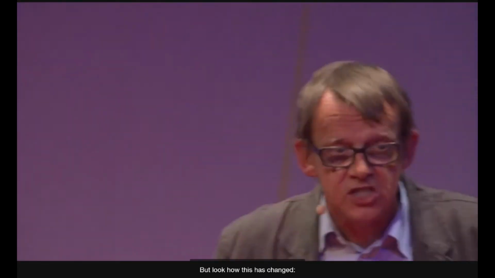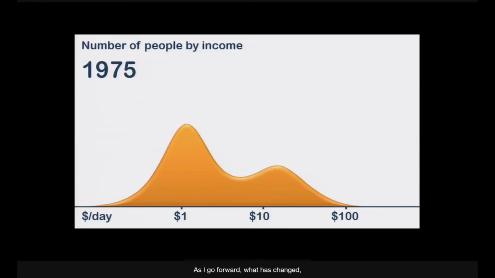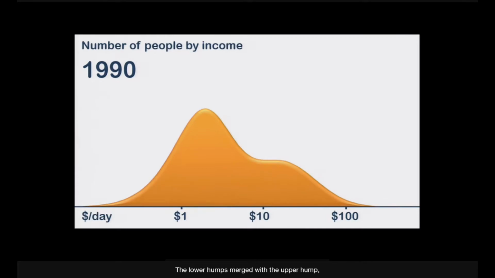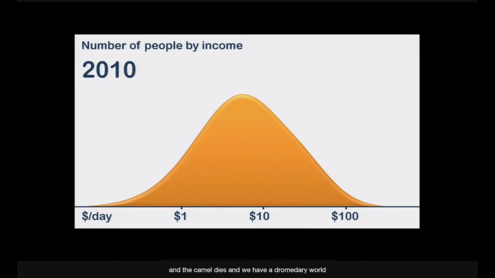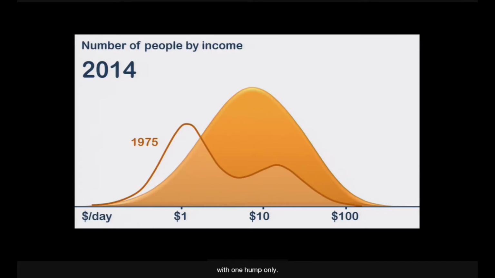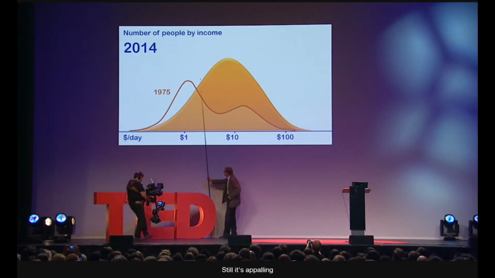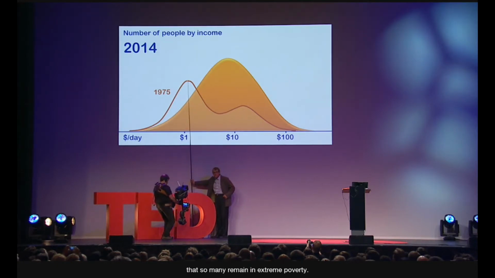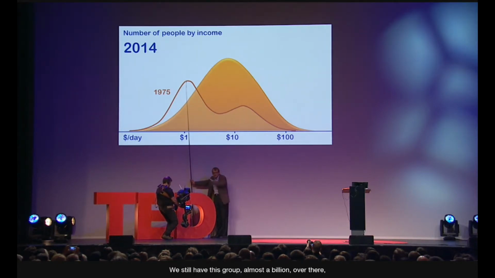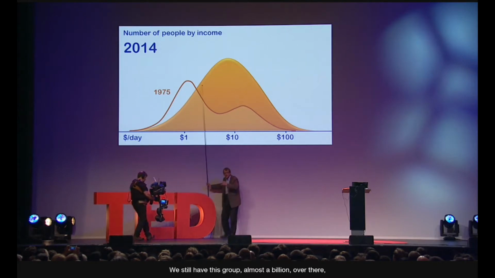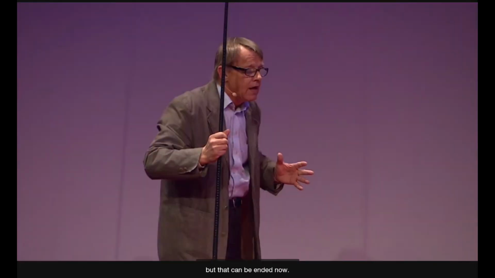But look how this has changed. As I go forward, what has changed, the world population has grown, and the humps start to merge. The lower hump merges with the upper hump. And the camel dies and we have a dromedary world with one hump only. The percent in poverty has decreased. Still, it's appalling that so many remain in extreme poverty. We still have this group, almost 1 billion over there, but that can be ended now.